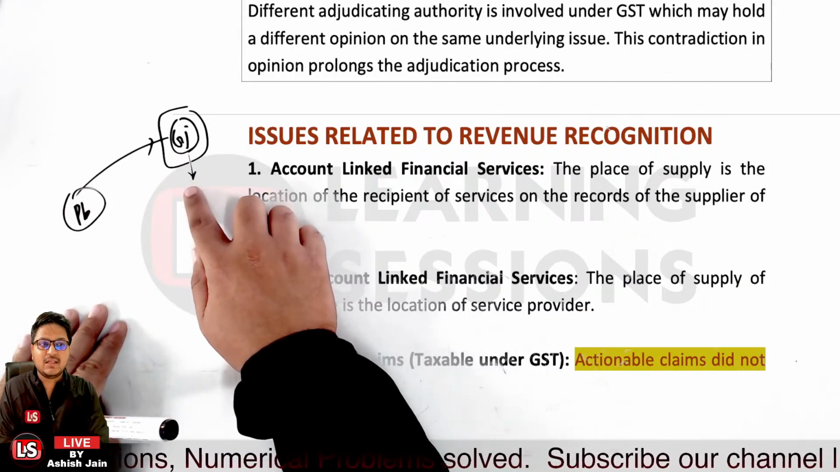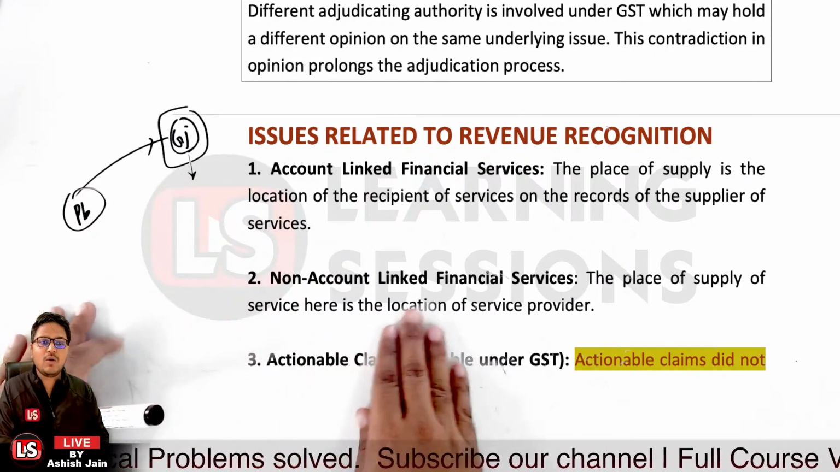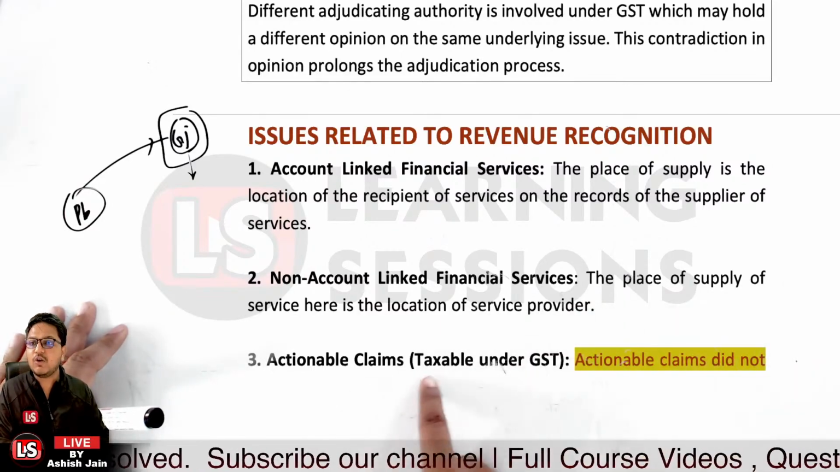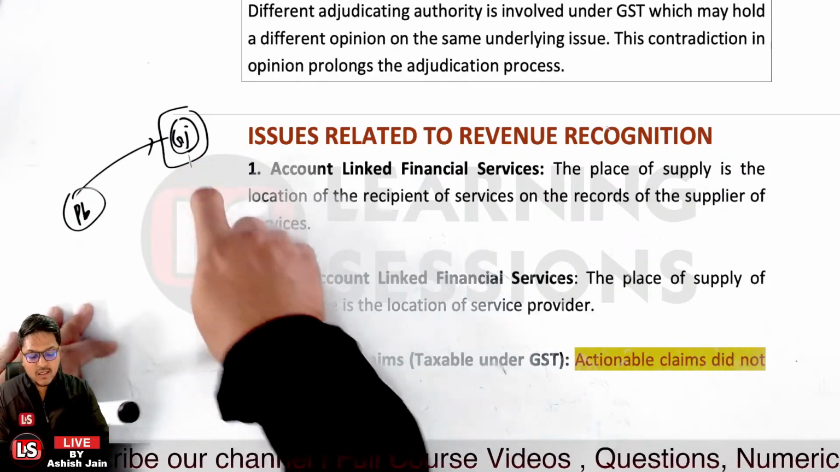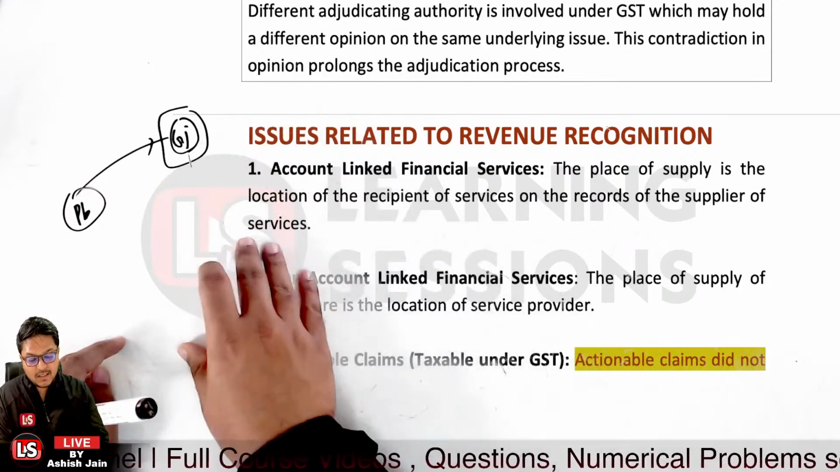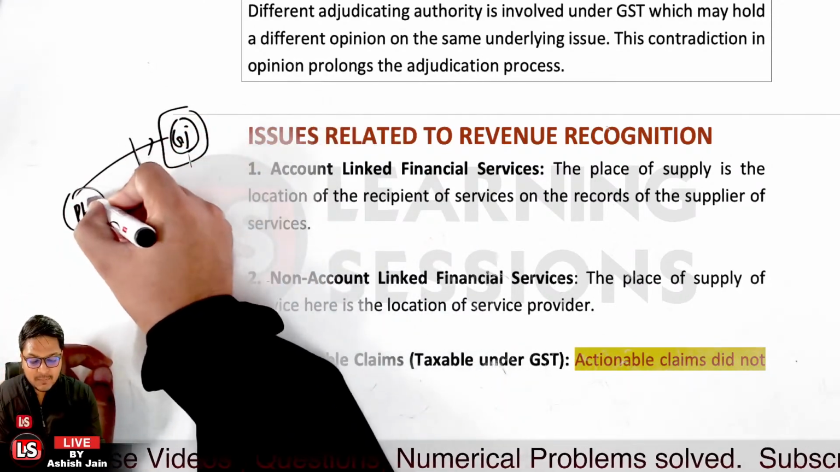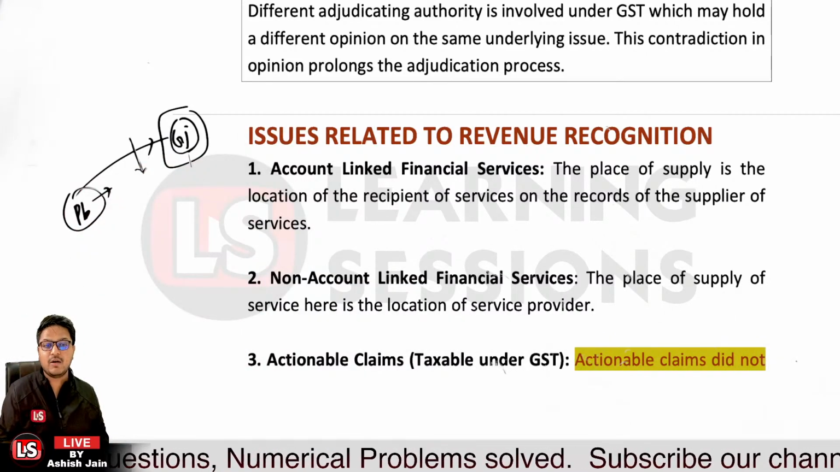The place of supply is the location of the recipient. But in case of non-account linked financial services, the place of supply of services is the location over there. Try to understand this particular point. If it is account linked, in that case it is Gujarat, because the account is being operated from Gujarat itself. But if it is non-account linked, in that particular case, the place of supply, that is Punjab, will be considered as the place of supply over there, and it will be considered accordingly.